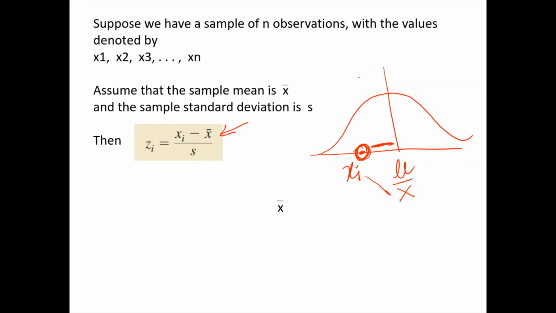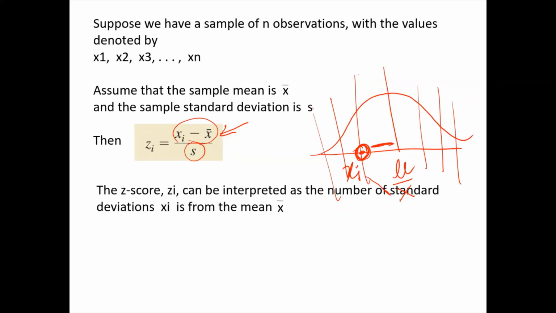But this distance is how much of a standard deviation? Suppose this is my 1 standard deviation distance, this is my 2 standard deviation distance, this is my 3 standard deviation. So in terms of standard deviation, how many standard deviations are there in my distance? I have to divide this difference value by the standard deviation. So the Z score, zi, can be interpreted as the number of standard deviations xi is from x bar.